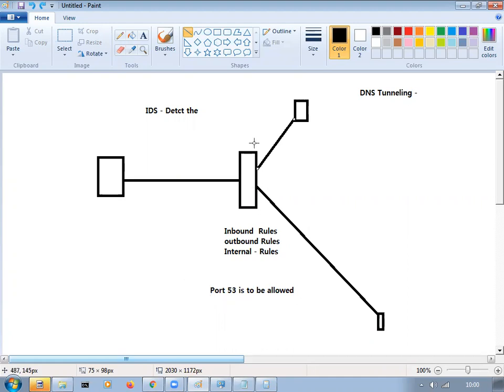Now the firewall is looking at the outbound rule. If it is port 53, definitely some customer wants to reach something, since he has not got the IP address from our internal server, so he might be reaching the external. So I blindly see port 53 and allow this traffic outside.